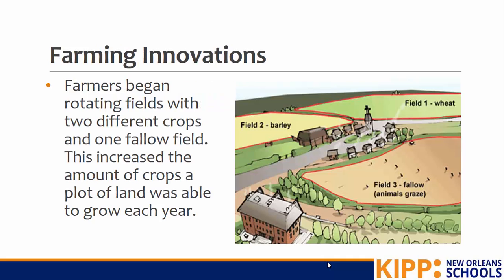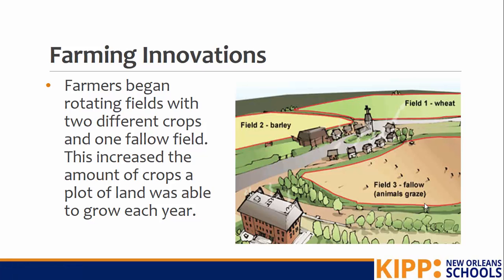So during this time, some new farming innovations happened, and these farming innovations will slowly lead to the end of feudalism. The first thing was something called the three-field crop rotation, and this is when farmers began rotating fields with two different crops and one fallow field. To leave a field fallow means you do not farm on it. This increased the amount of crops a plot of land was able to grow each year.